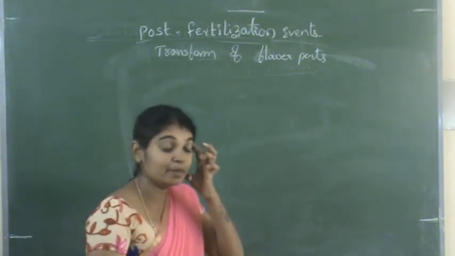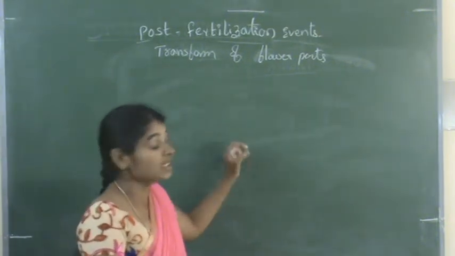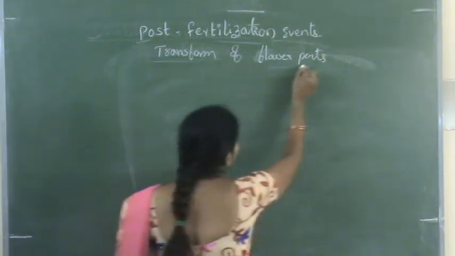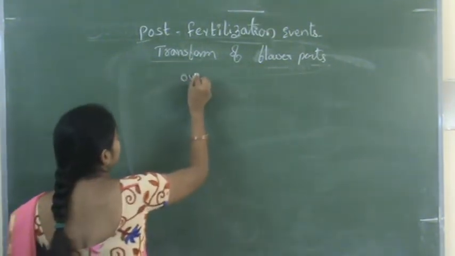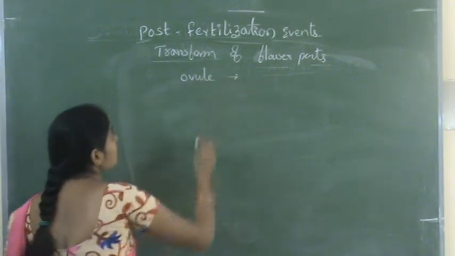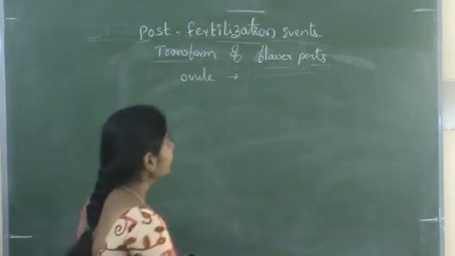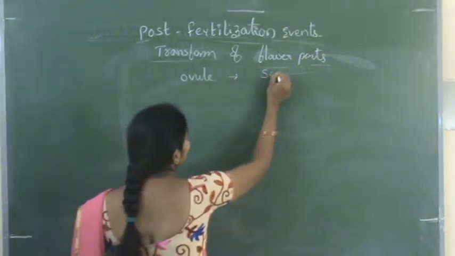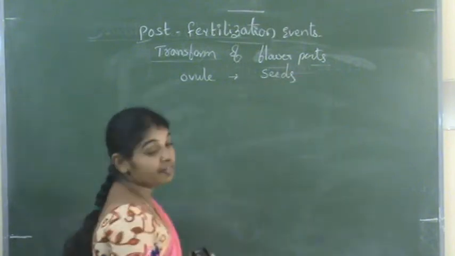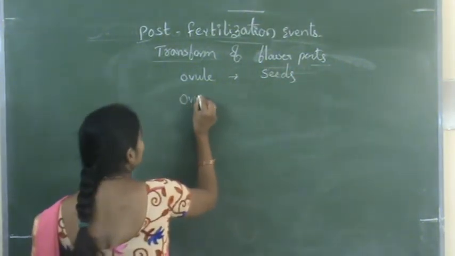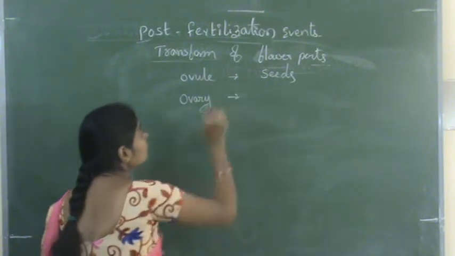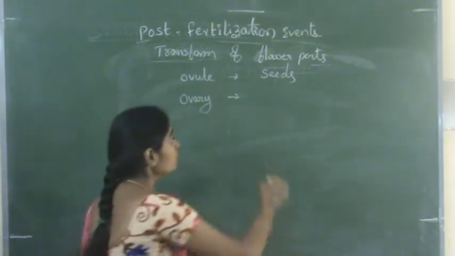What are the different parts of the flower that develop after fertilization? First, ovule. Ovules develop into seeds after fertilization, and the ovary develops into fruit,